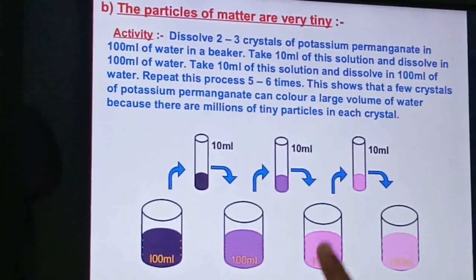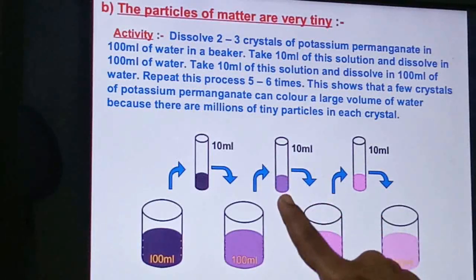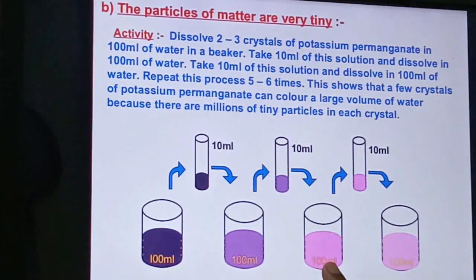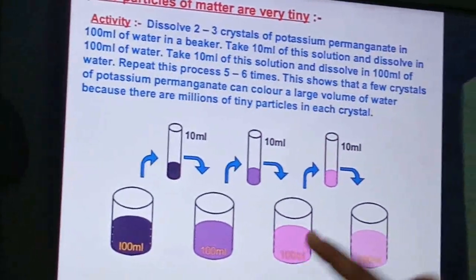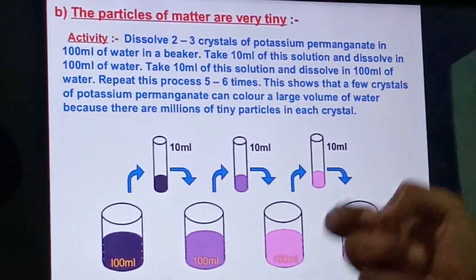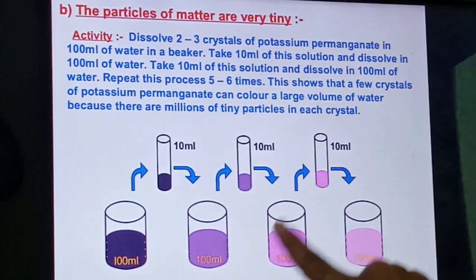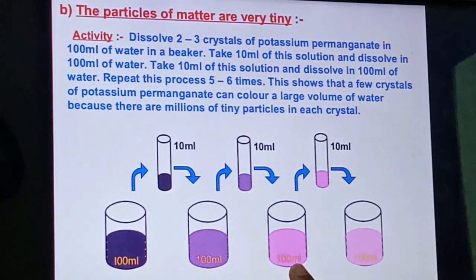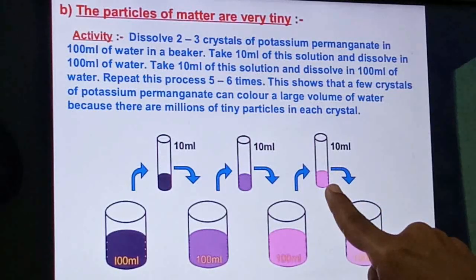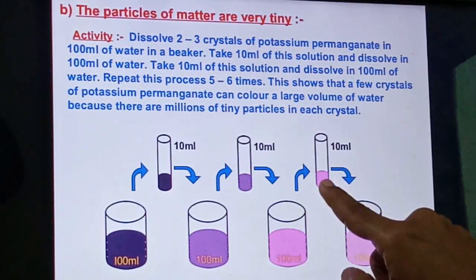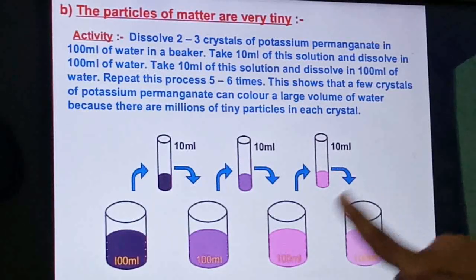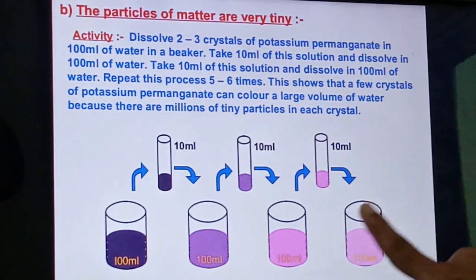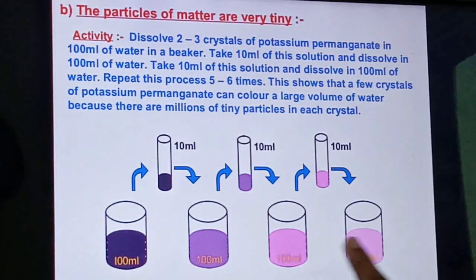Again whatever small amount of potassium permanganate is there gets evenly distributed in this 100 ml of water. Again you can take 10 ml of solution from this beaker and add it to 90 ml of water, so it becomes 100 ml. Now again you can see the color change. Again it becomes lighter.